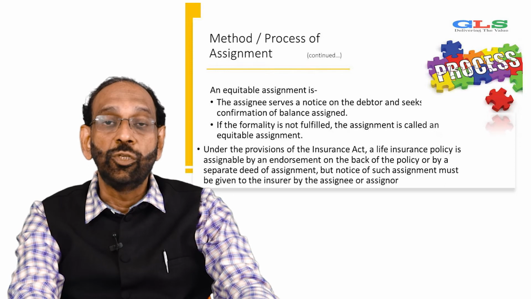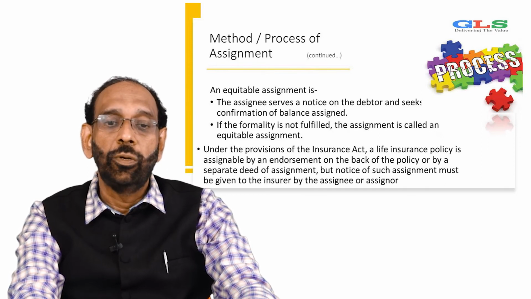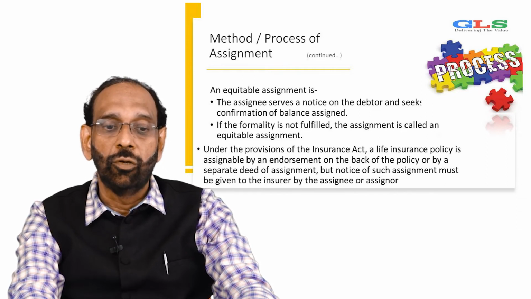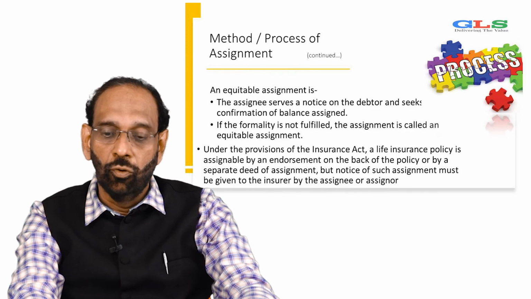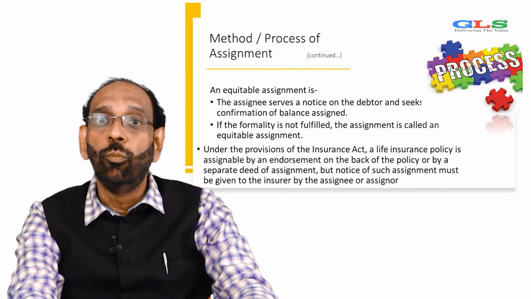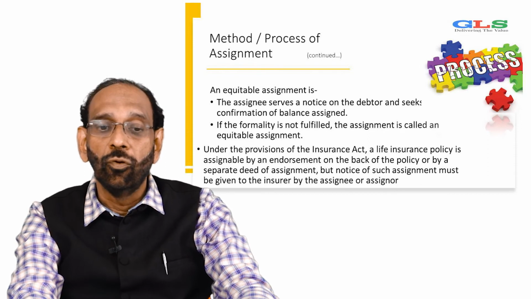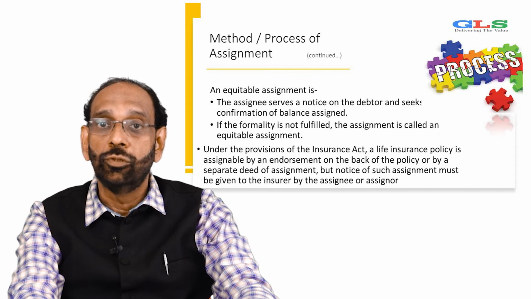Under the provisions of the Insurance Act, a life insurance policy is assignable by an endorsement on the back of the policy or by a separate deed of assignment, but notice of such an assignment must be given to the insurer, by the assignee or assigner. So the insurer has to be given notice. One of the collaterals for home loans or any type of loan could be this kind of assignment which an individual can use, just to give an example.